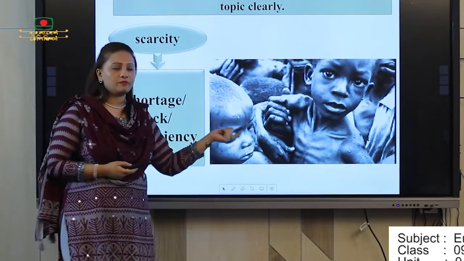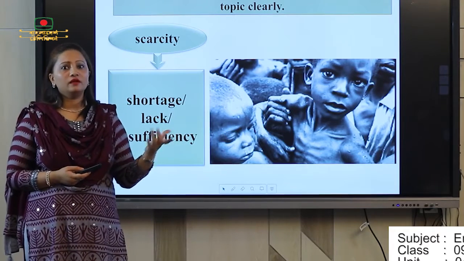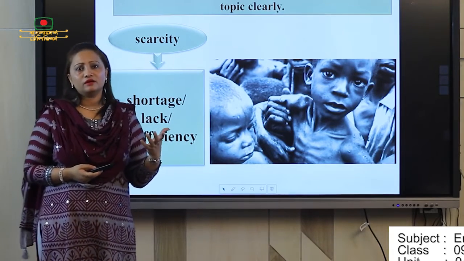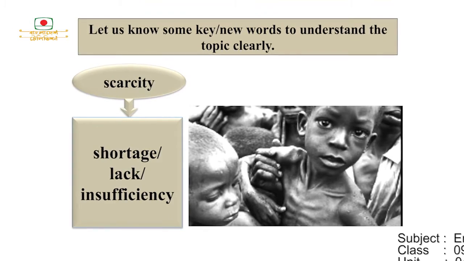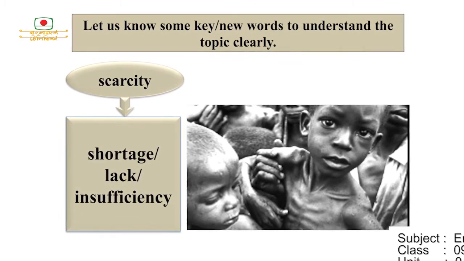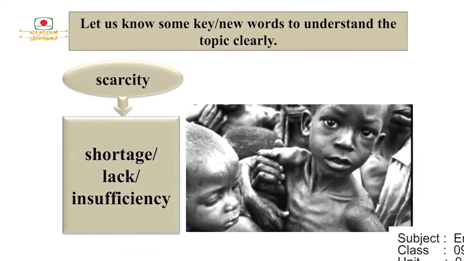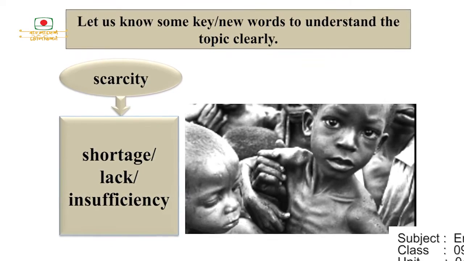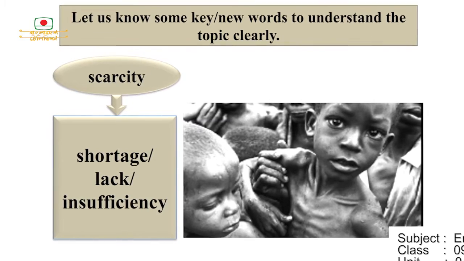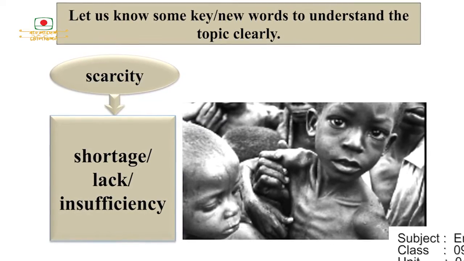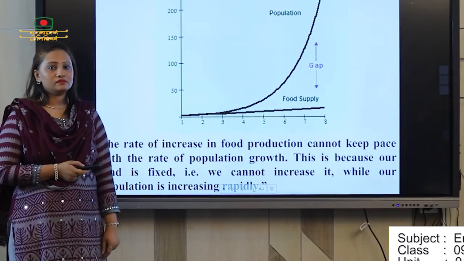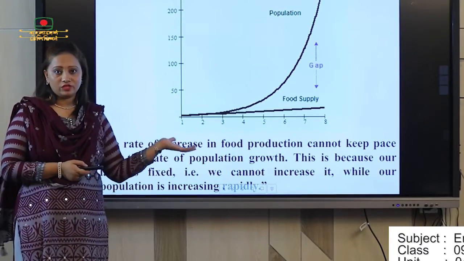We can find this type of boys or children in our country as well, in the street, in the slum. Actually, at your home, the servant who is working, sometimes her baby is also suffering from this type of problem. You can identify. So we can say shortage of food. Okay.